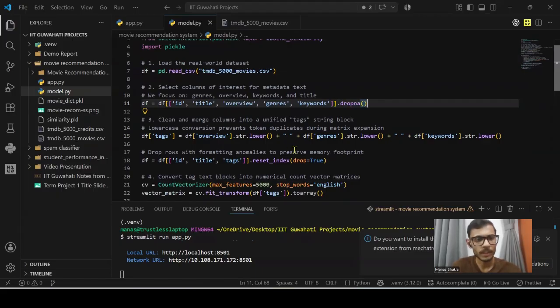To build the actual recommendation engine, I utilized scikit-learn. Instead of building complex math from scratch, scikit-learn provided the CountVectorizer to efficiently translate our text data into numerical matrices, and the cosine similarity function to calculate the exact distance between those movie vectors to find the perfect match for the movie.